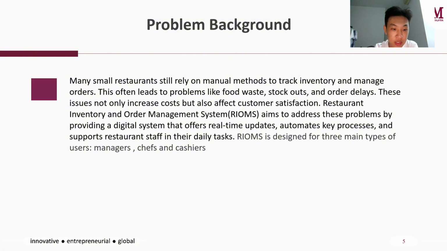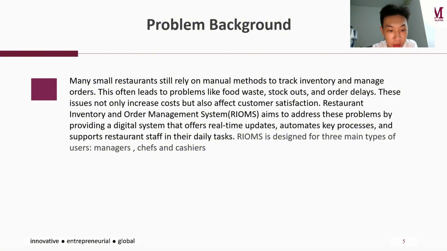This project is designed for three main types of users: managers, chefs, and cashiers. Managers need visibility into stock levels and want to automate reordering when items run low.